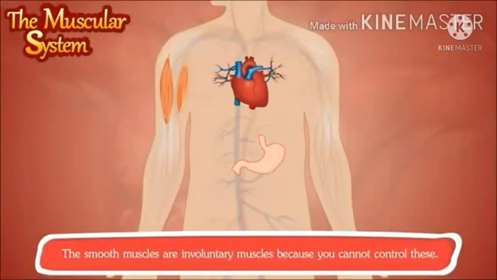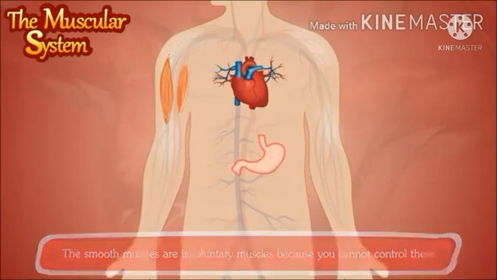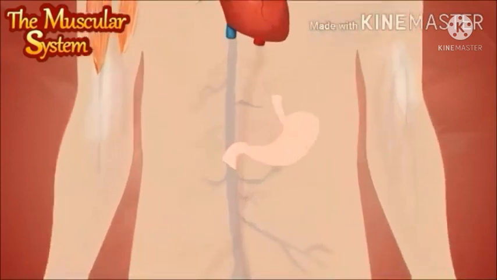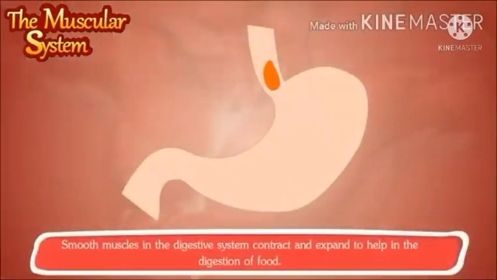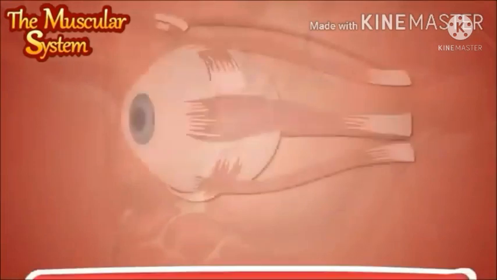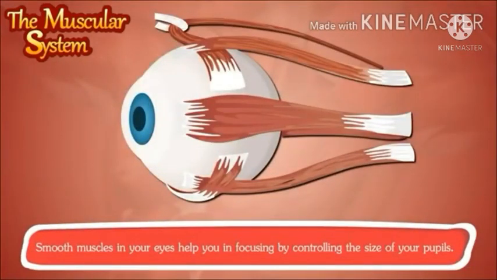The smooth muscles are involuntary muscles because you cannot control these. Your brain and body tell these muscles what to do without you even thinking about it. Smooth muscles in the digestive system contract and expand to help in the digestion of food. Smooth muscles in your eyes help you in focusing by controlling the size of your pupils.